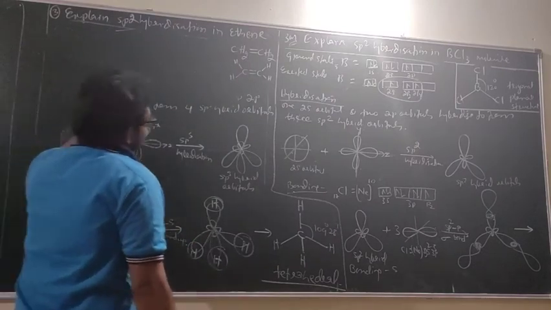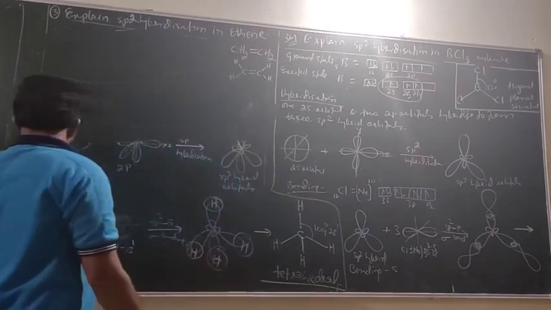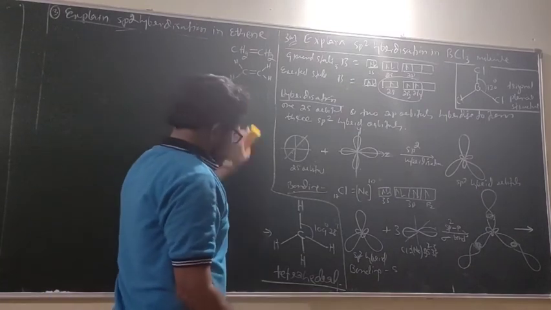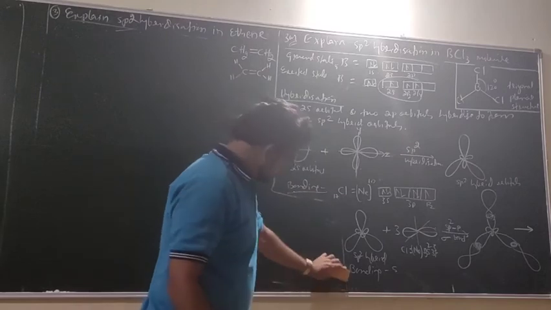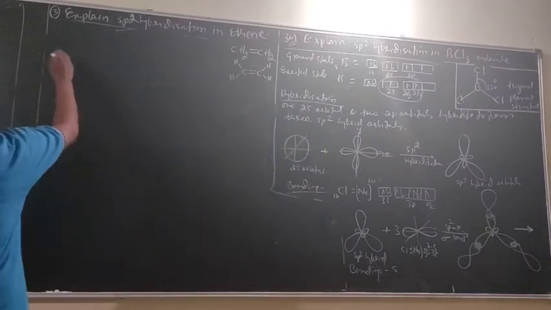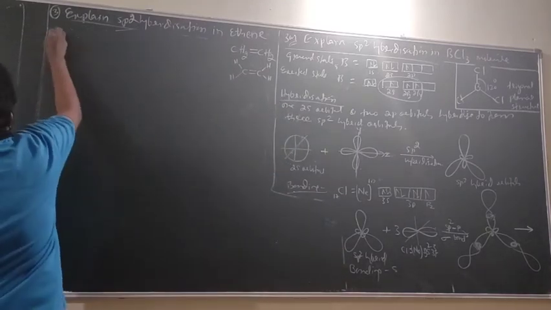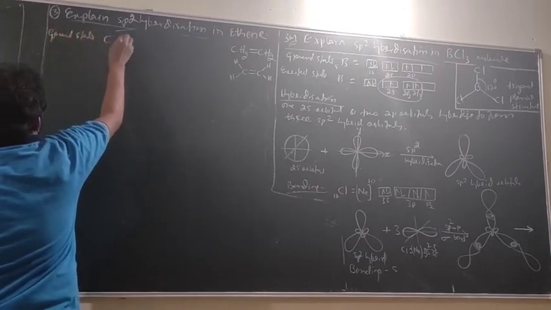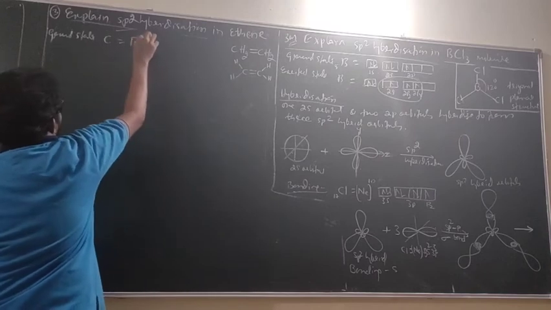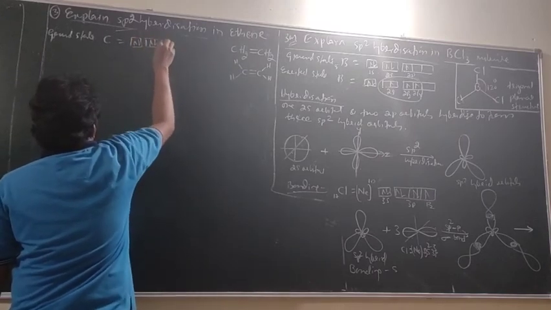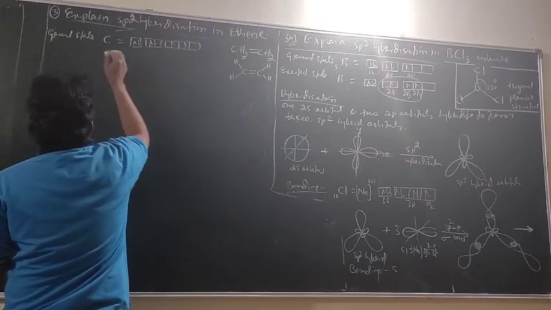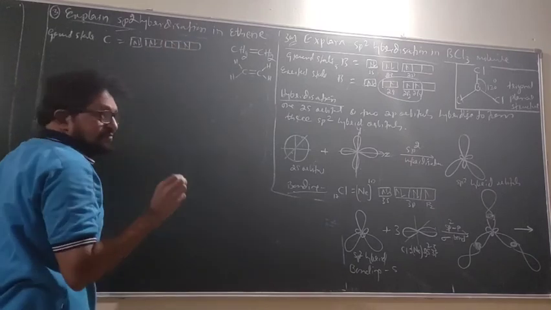Come on, go on writing the same as earlier. I'll remove all these things. Okay. Ground state carbon: 1s2, 2s2, 2p2. This is not correct, is it not?